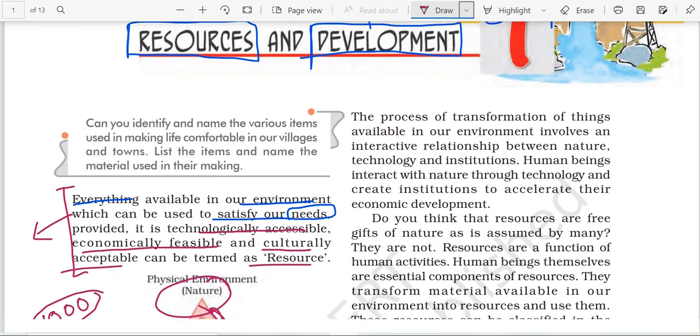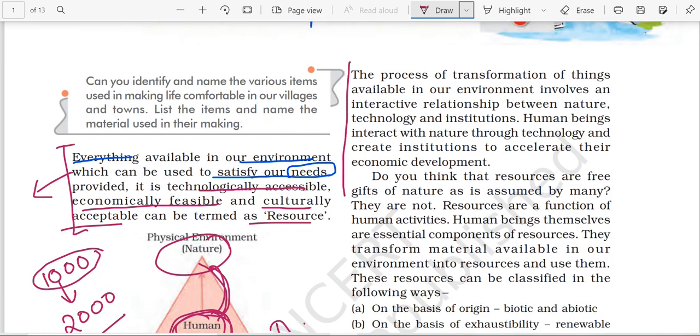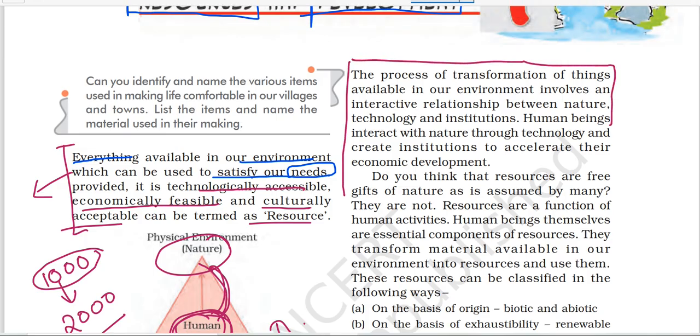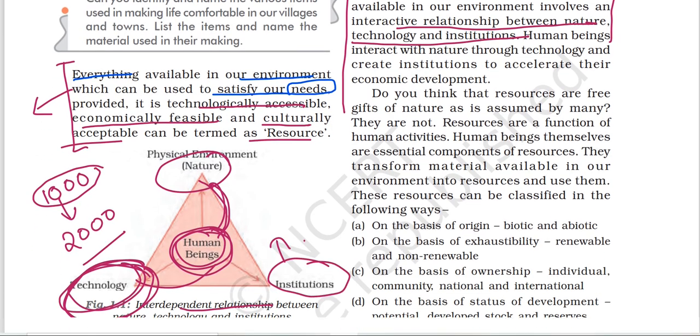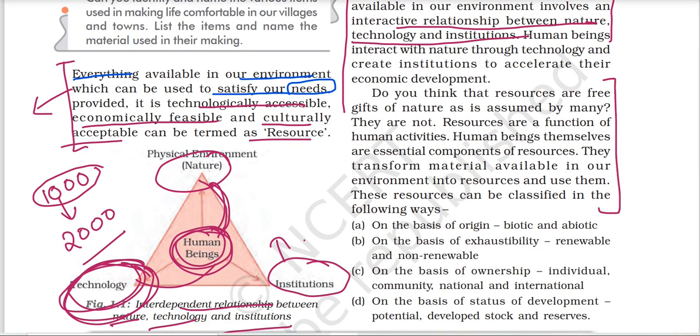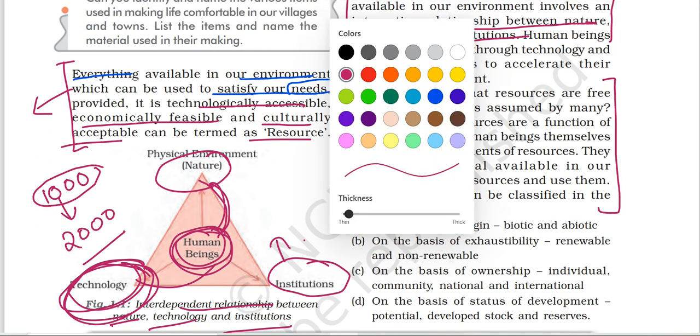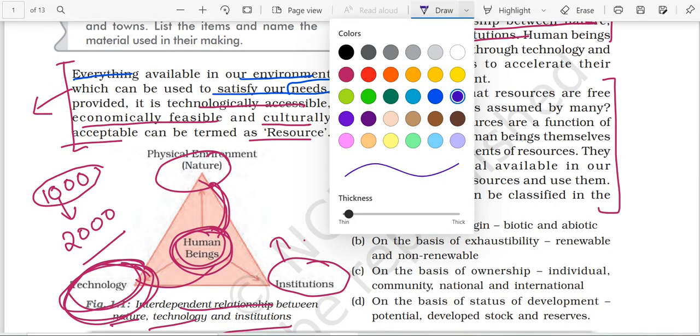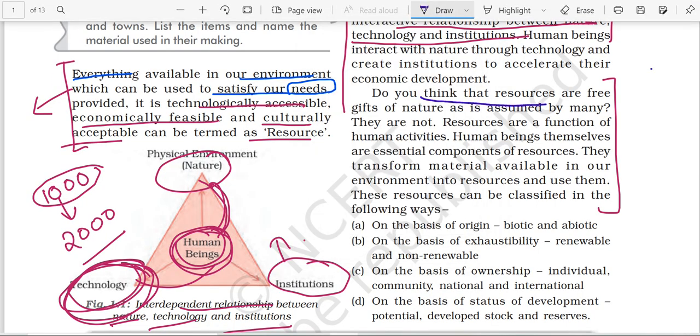Now this paragraph is about this triangle only, about the interactive relation between nature, technology and institution. Then you have another question: are resources a free gift of nature? Right? So here you have this question. Think about it. What do you think about this question? Are resources a free gift of nature? So they are not. Why are they not?